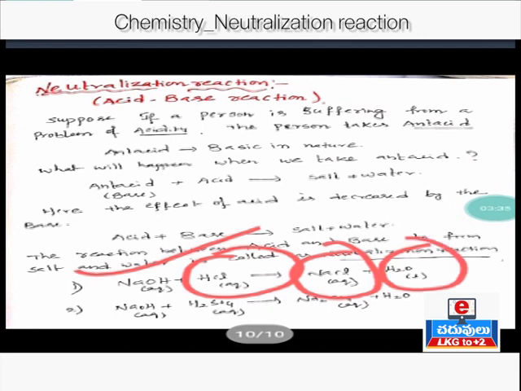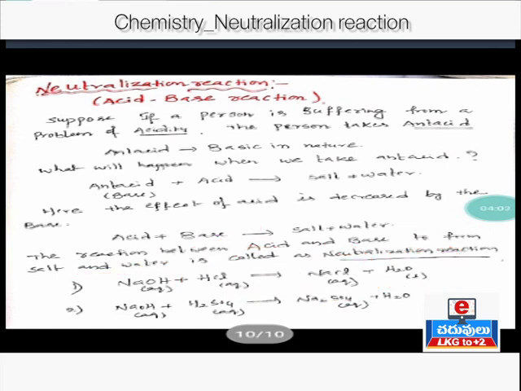During neutralization reaction, the hydrogen atoms of the acid are replaced by the metal of the base to form salt, NaCl, and water.